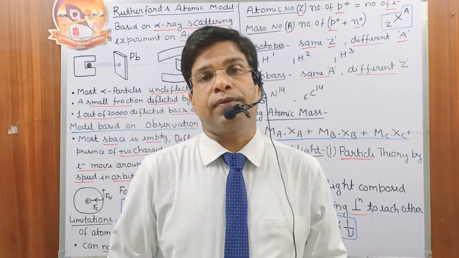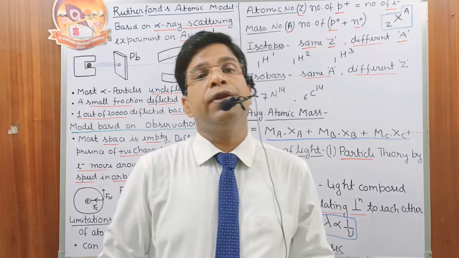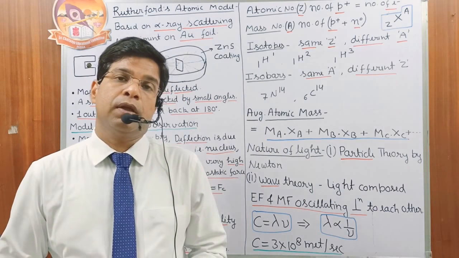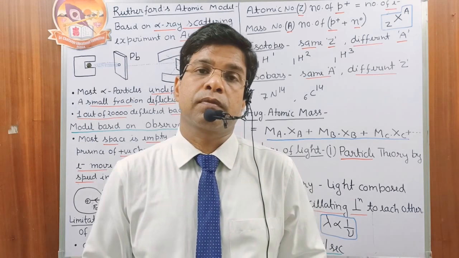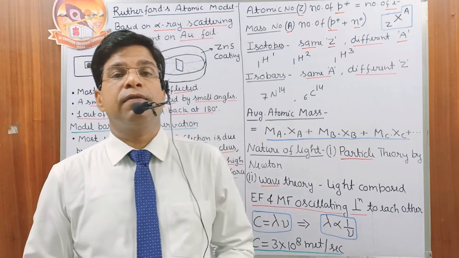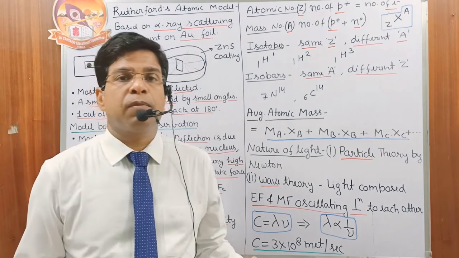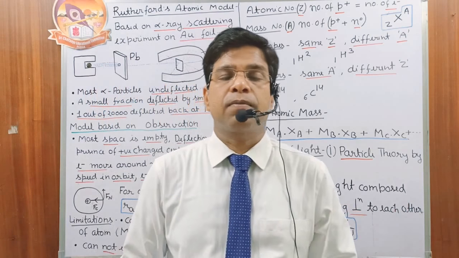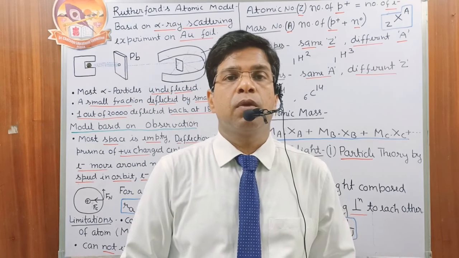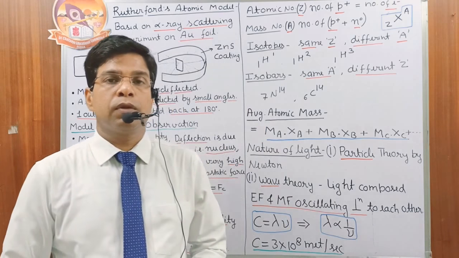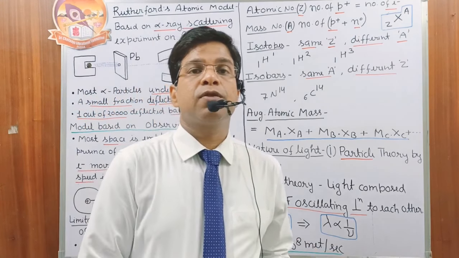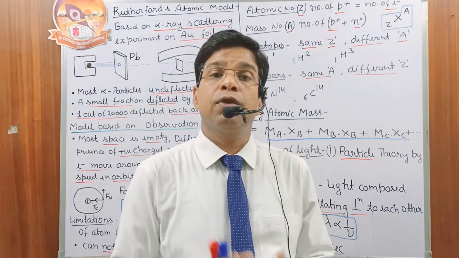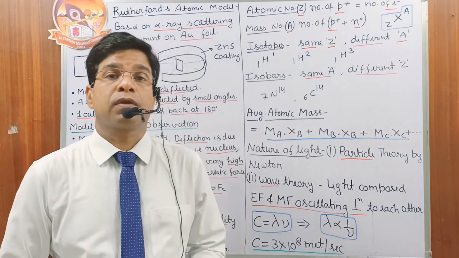A very old theory was given by the scientist Newton. According to Newton, light is made of particles. This theory can explain reflection, but most other properties cannot be explained by it, so it is obsolete now. Now we have the wave theory. Wave theory is based on the electromagnetic radiation theory given by Maxwell.